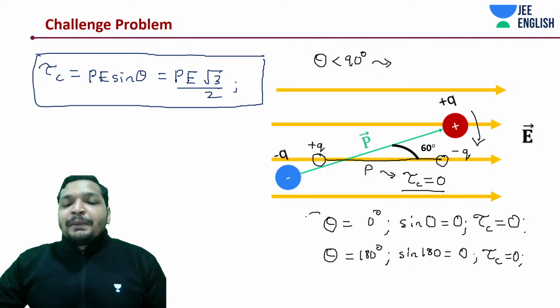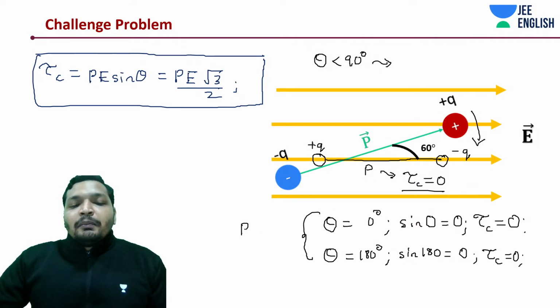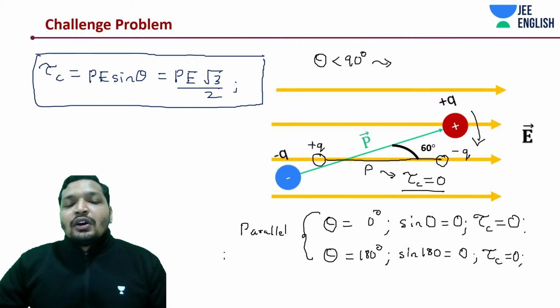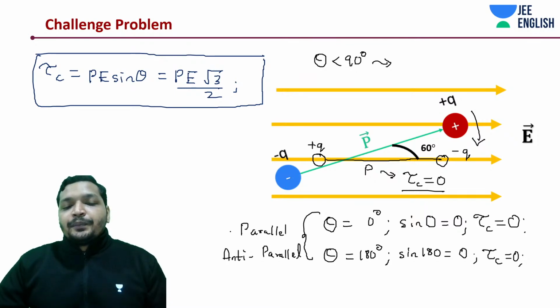Parallel or anti-parallel to the uniform electric field, or to any electric field, it does not experience any torque.